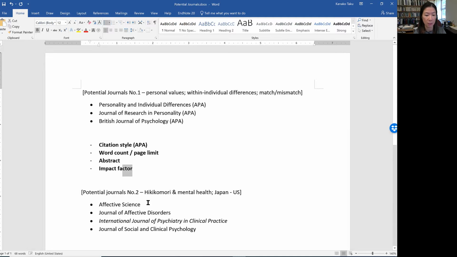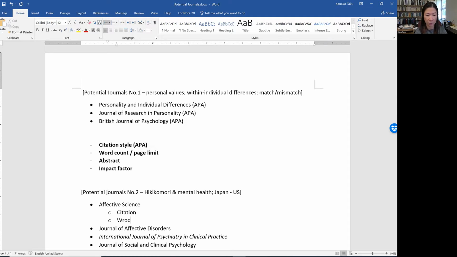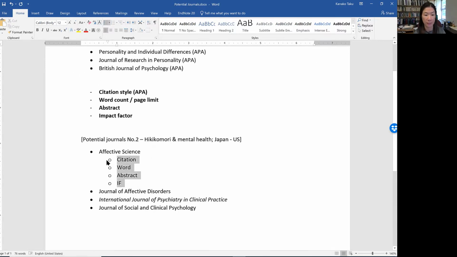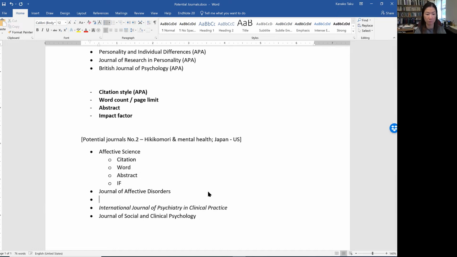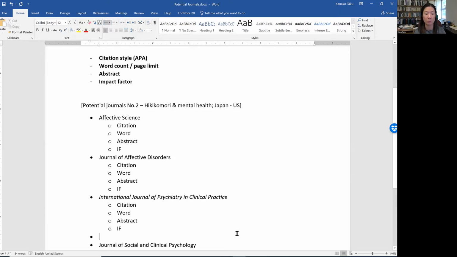So I want to do it right now. Start with maybe Affective Science. So citation style, and then word count, and then an abstract, and then an impact factor. I think those are the main information that I want to know for all of the journals. So I'm just going to copy and paste, so that I can get this information and then decide which one I'm going to do.